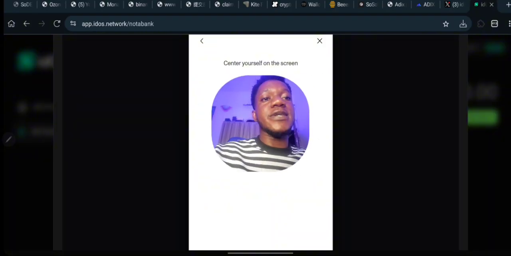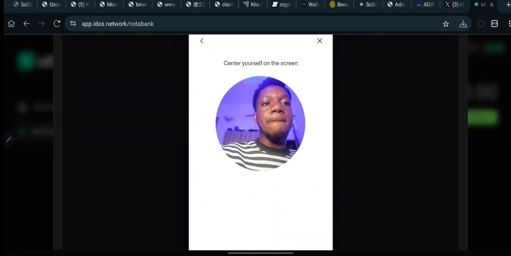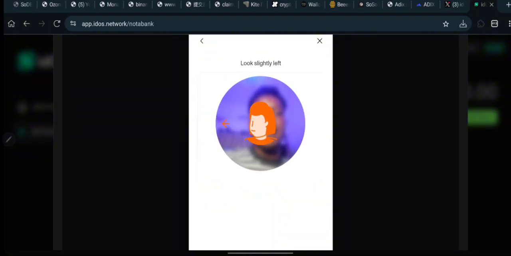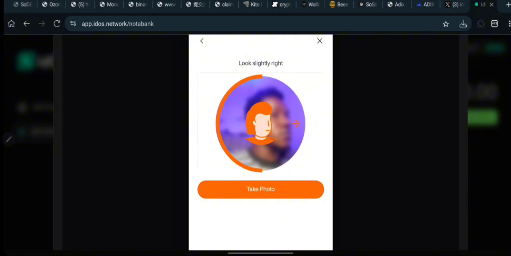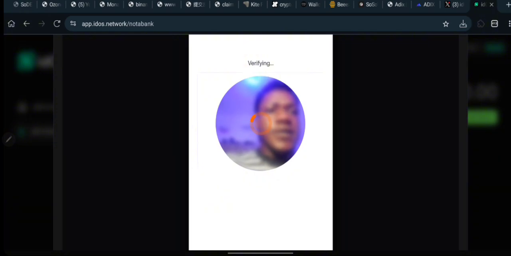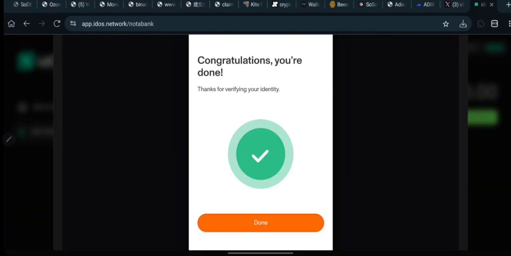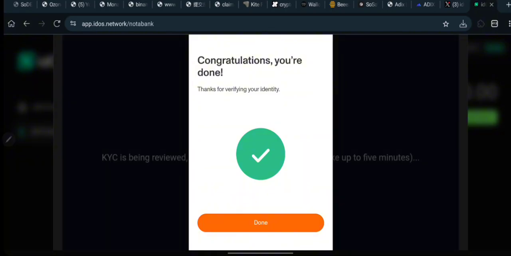So right now it is going to be capturing my face. Okay, as you can see it right now. Okay, look directly on the camera. I hope that actually works. Just you can see it is verifying. Just allow it to load up completely. Okay, right now you can see you are going to be getting this message saying congratulations, you are done, thanks for verifying your identity. I will click on continue right now.